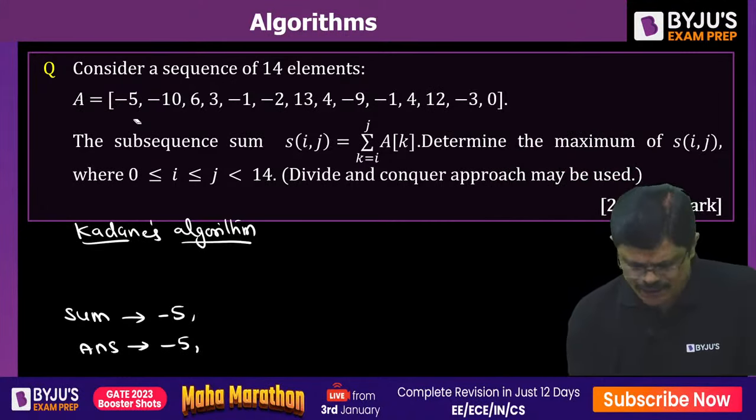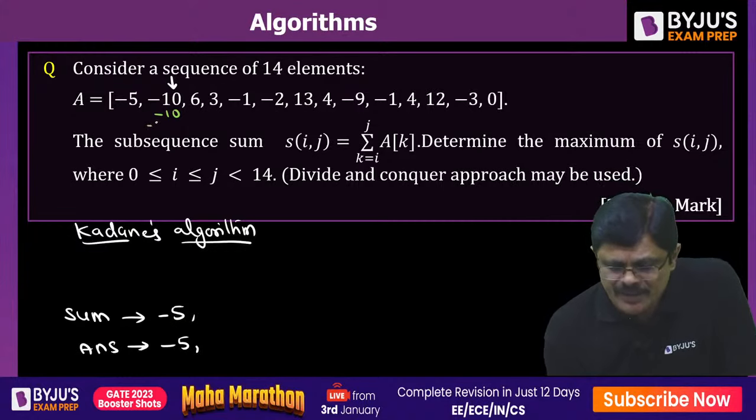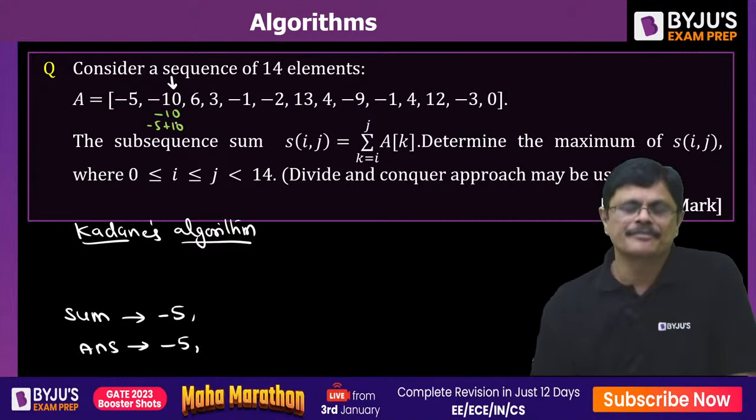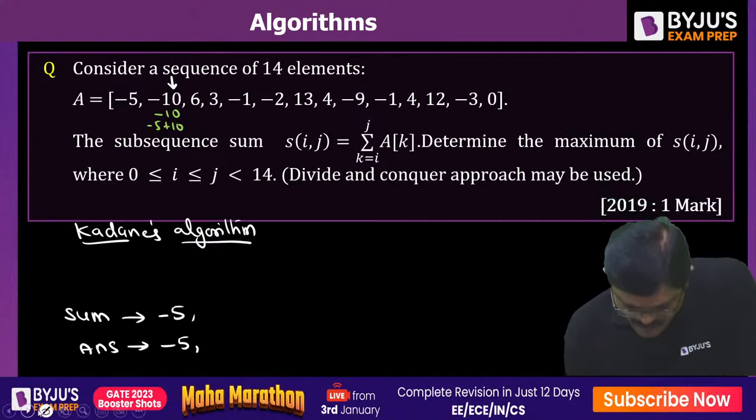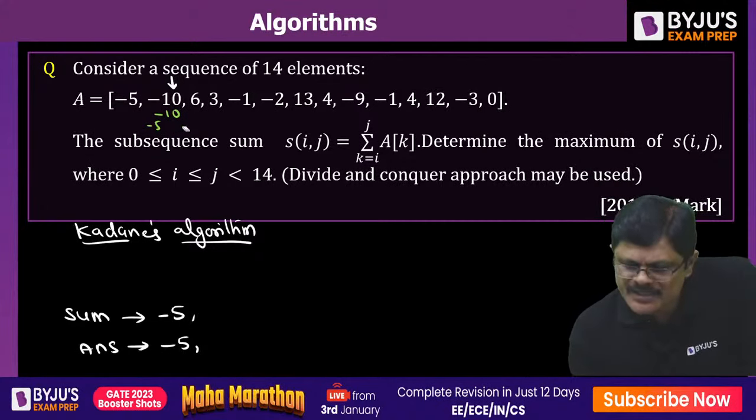Sum value is minus 5. Now we are at this particular index, and the present value at this position is minus 10.